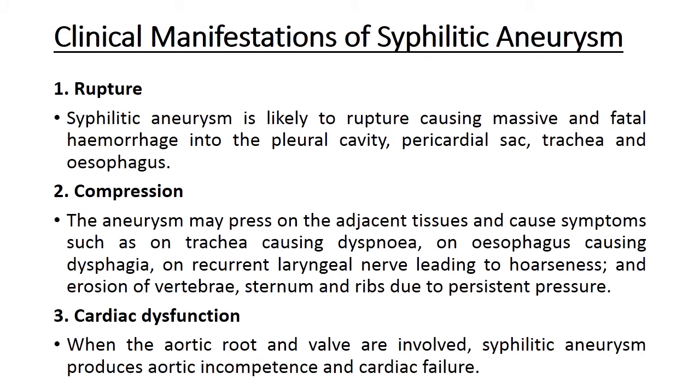Now, clinical manifestations of syphilitic aneurysm. Again, mostly these are of three types: rupture, compression and cardiac dysfunction. Syphilitic aneurysm is likely to rupture, causing massive and fatal hemorrhage into the pleural cavity, pericardial sac, trachea and esophagus. Compression. The aneurysm may press on the adjacent tissues and cause symptoms. If it is compressing the trachea, then the patient will feel dyspnea. If there is compression on the esophagus, it will cause dysphagia,